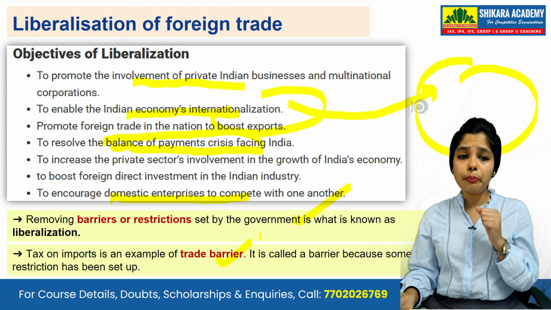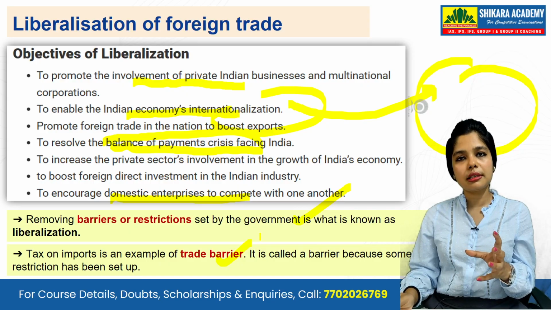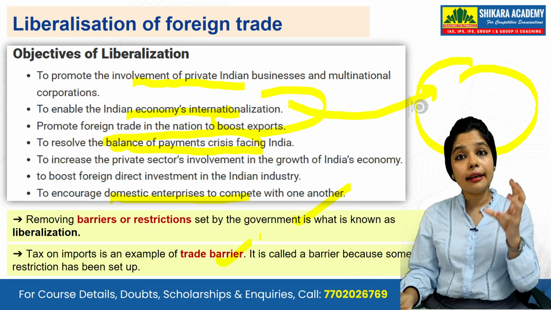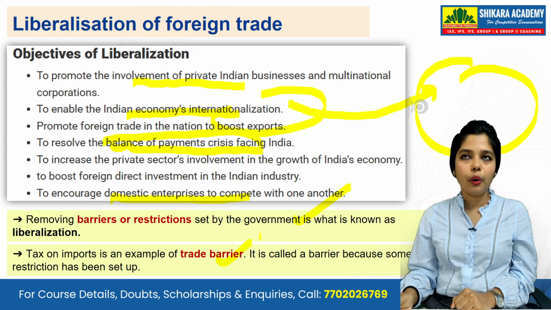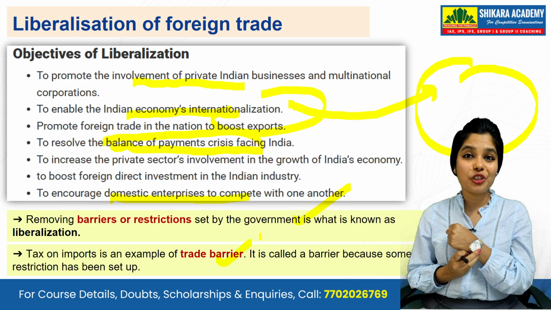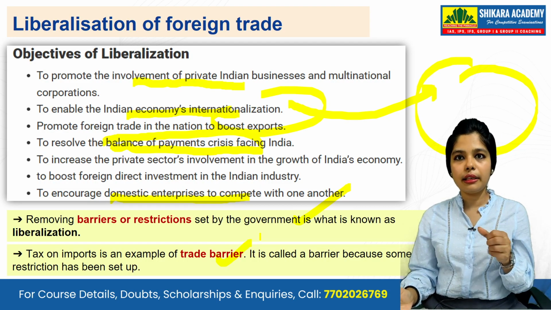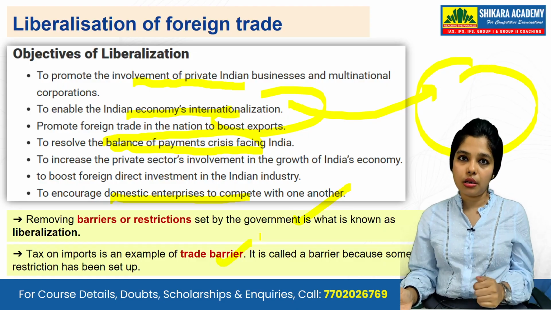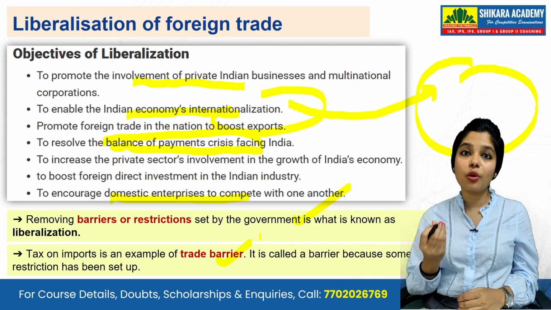Tax on imports is an example of trade barriers. What are trade barriers? We are putting certain kinds of taxes and tariffs on the imports. Suppose, let me give you an example. We are buying watches from the US. But the US is selling the watches at a very high cost, but with the same quality, and Indians are also buying it.